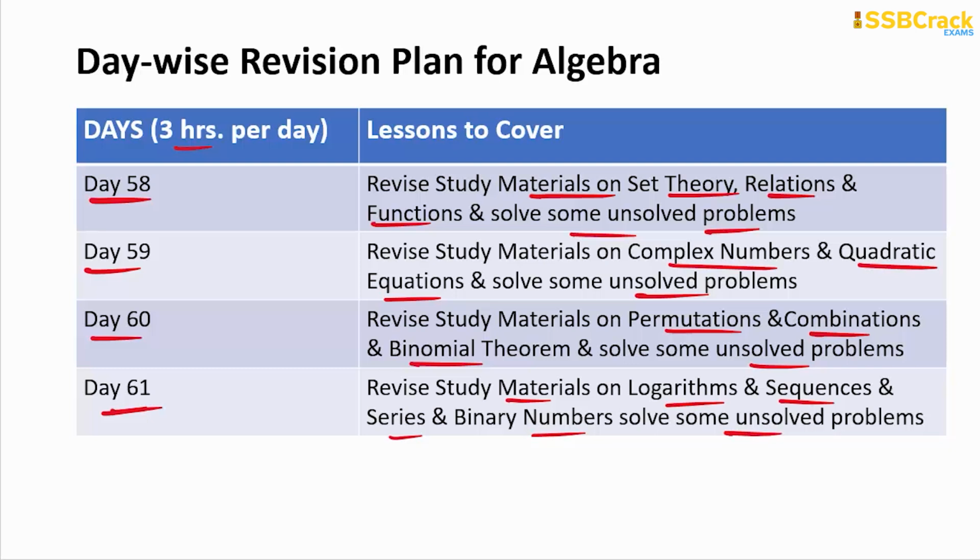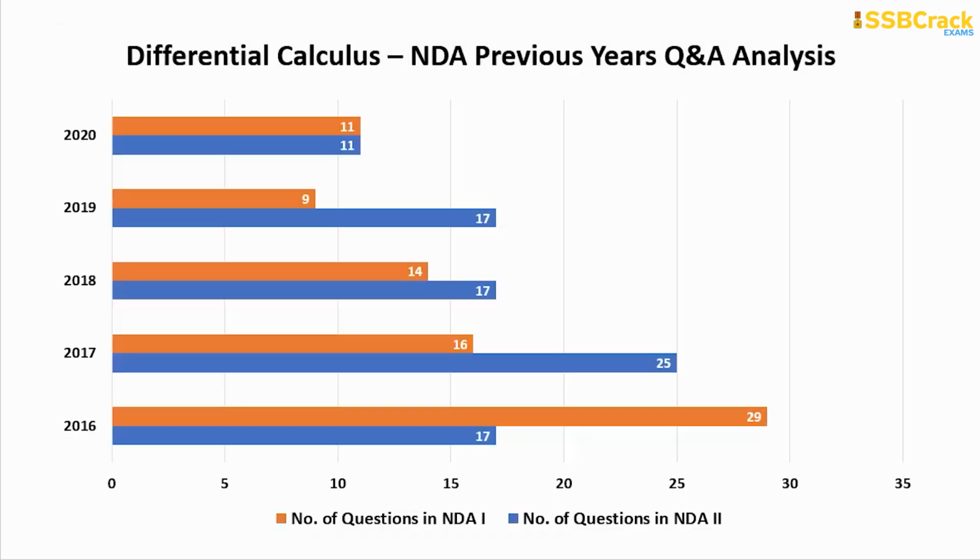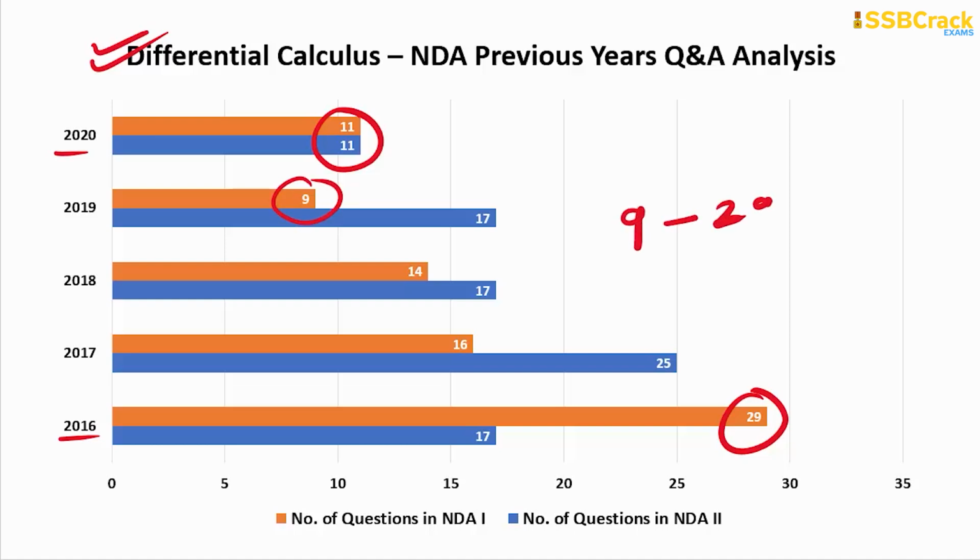Alright, and then comes now the preparation of the next topic. For that, let's see the analysis of previous years' NDA Mathematics paper. In 2020, based upon differential calculus, there were 11 questions each, wherein you can see the highest number of questions was 29 in the NDA 1 of 2016 paper, wherein the least was 9 in number. So questions ranging between 9 to 29 can be easily expected based upon this another important topic in the NDA Mathematics syllabus, that is differential calculus, right?